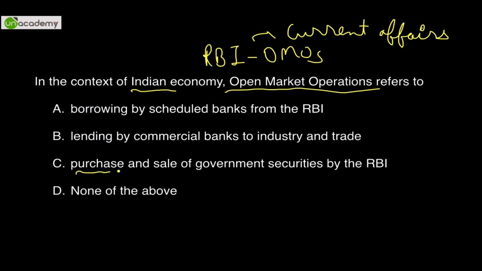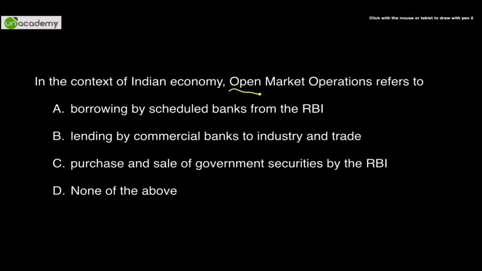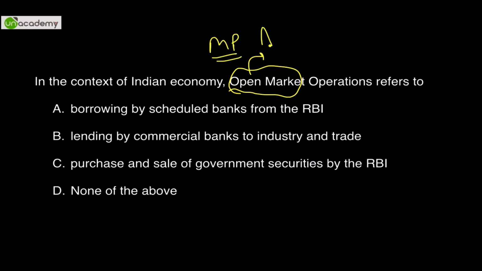So either purchase or sale of government securities to either increase the money supply or to reduce the money supply in the economy, done by the Reserve Bank of India or any central bank of any government for that matter, is called OMO. So open market in this case refers to people like you and me, and sale of securities in the open market is called OMO. And do watch the monetary policy videos made by Ayush, and you can get the details there in a much more lucid format than I'll ever teach you.